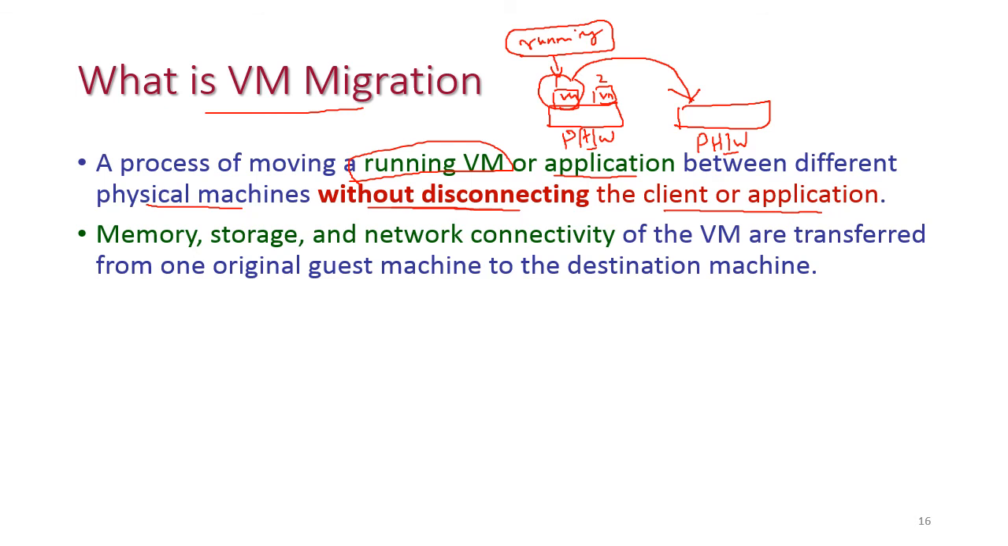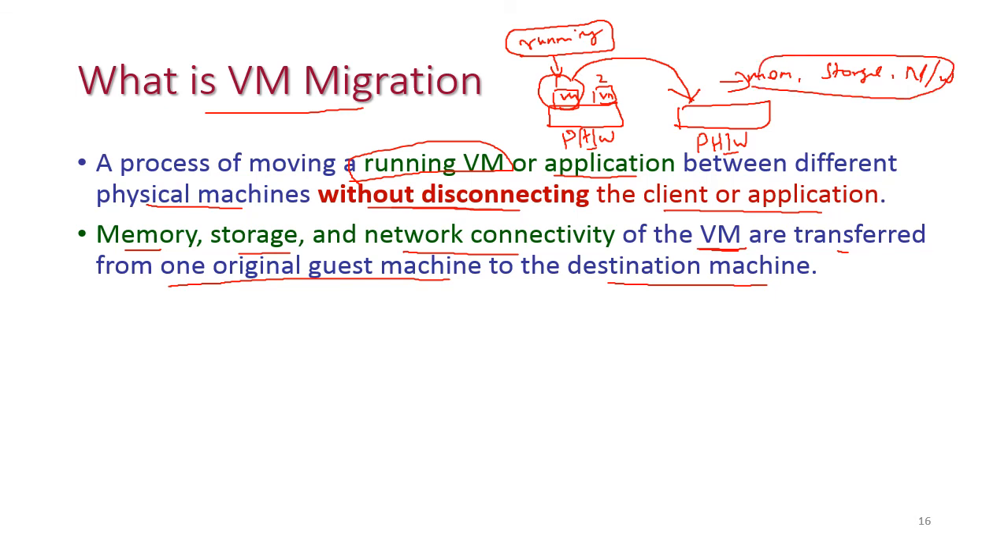While migrating the virtual machine, the memory, storage and network connectivity of the particular virtual machine will be transferred from the original guest machine to the destination machine. Everything will be migrated from one physical hardware to another physical hardware. This is called VM migration.